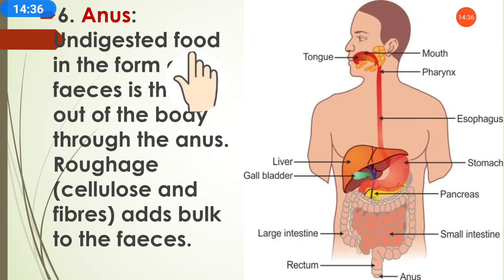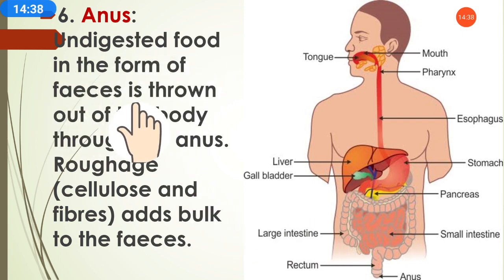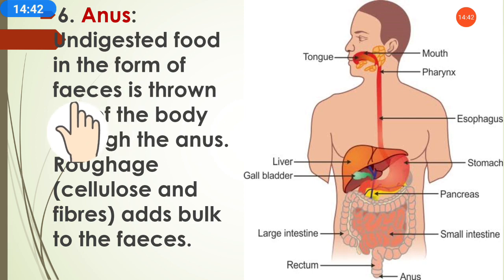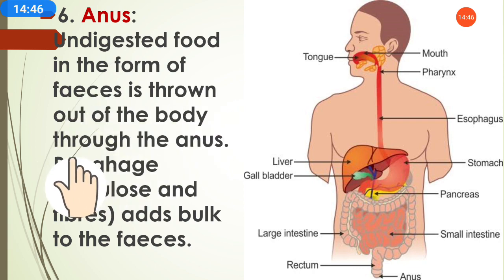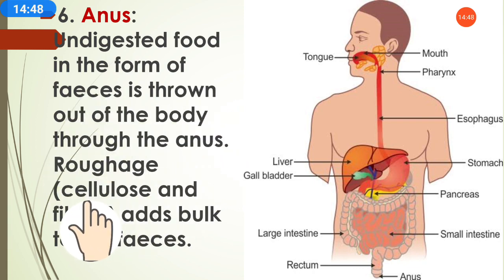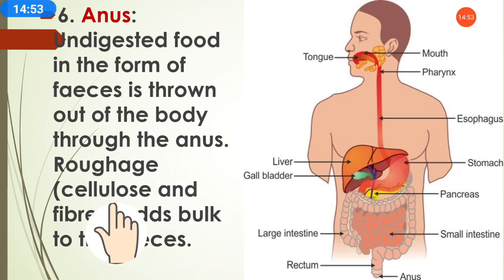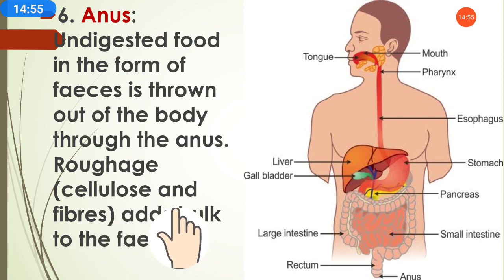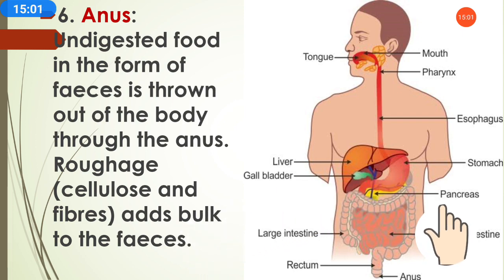Undigested food leaves in the form of feces. Feces means the waste of the human body. So the waste is thrown out of the body through the anus. Roughage: cellulose and fibers add bulk to the feces. Roughage contains cellulose and fibers, which make a paste, form the feces, and help it come out through the anus.